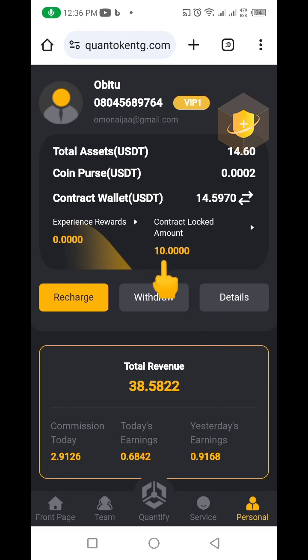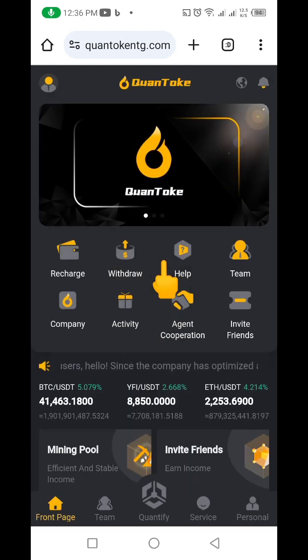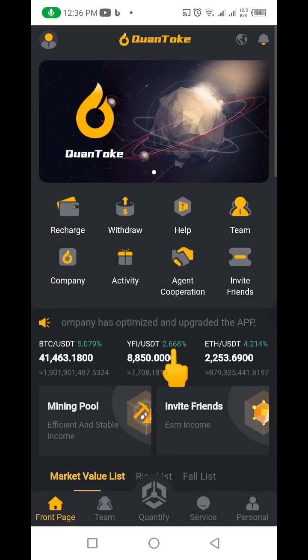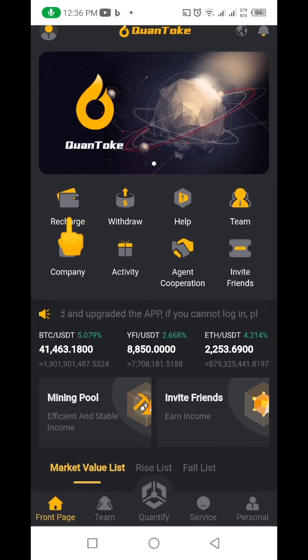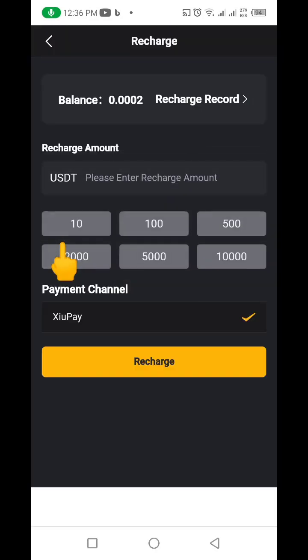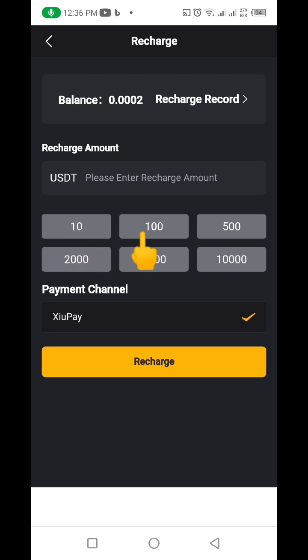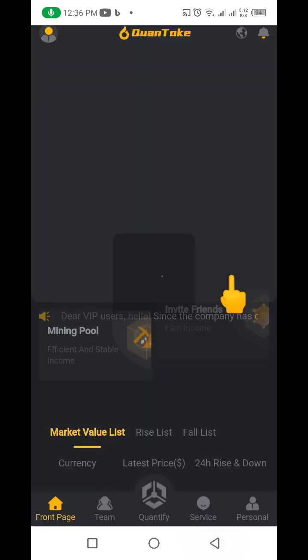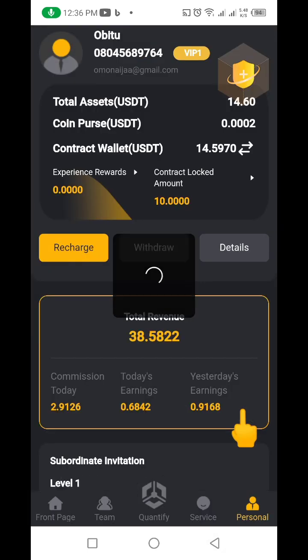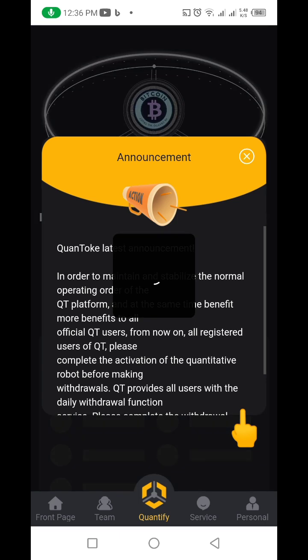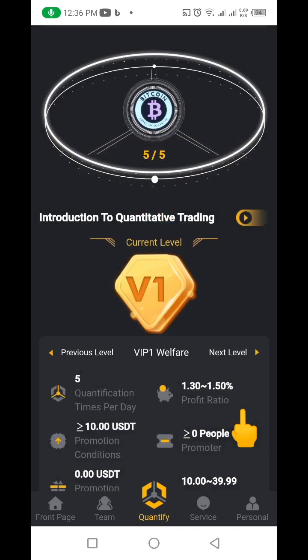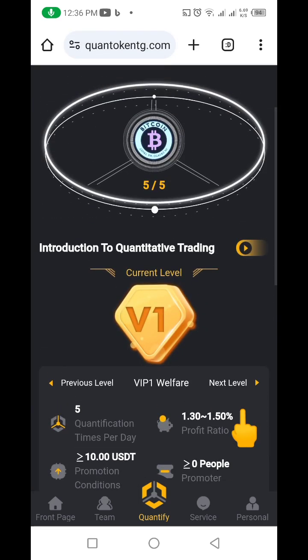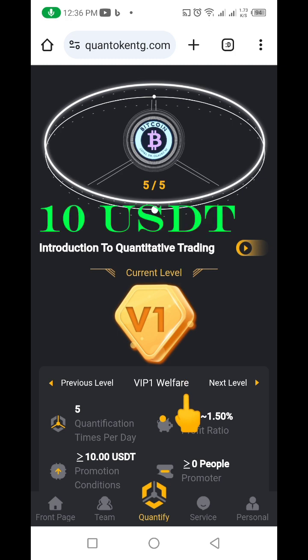So if I come down to the home here and I come up here where it talks about recharge, if I click on this recharge, you can see the different levels that they have. You can start with $10, $100, $500, $2,000, $5,000, and $10,000. But let me come down here to my home and show you something. If I come to this quantitative here, you can see my current level, and I'm on the V1. And this V1 will cost you just $10 to actually start.